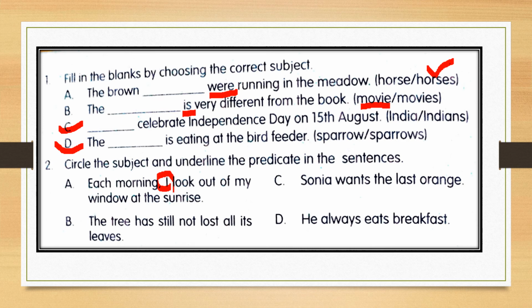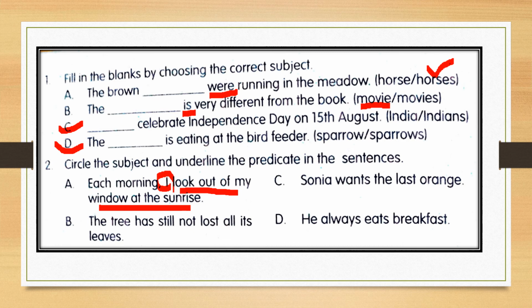Look out of my window at the sunrise, okay, so this is simply a predicate. Who looks out of my window at the sunrise? I. Okay, each morning is a complement, which is something extra to the predicate, or which is used for giving